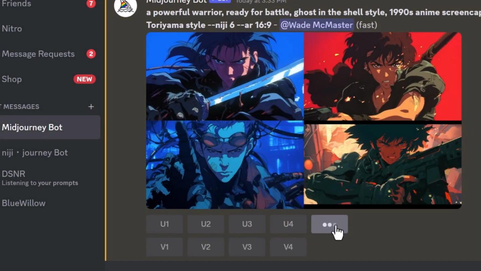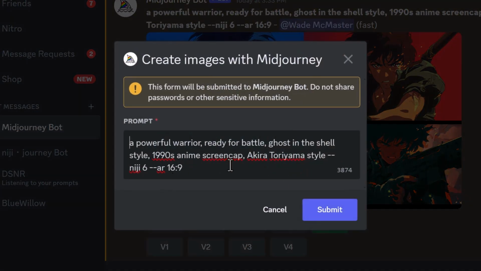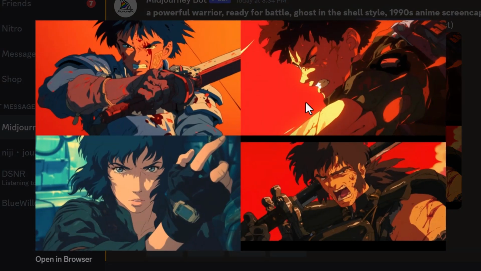So once again, let's try something a little incompatible to see what else we can get. So comma, Studio Ghibli style, and submit. And now we have a softer anime style, still with a Ghost in the Shell look and that screencap look, a little less Akira Toriyama, but by playing and mixing some of these styles together, we can start to steer the style in a certain direction.